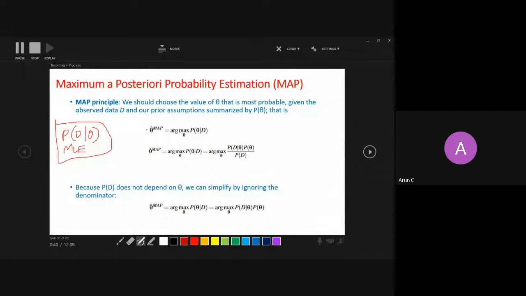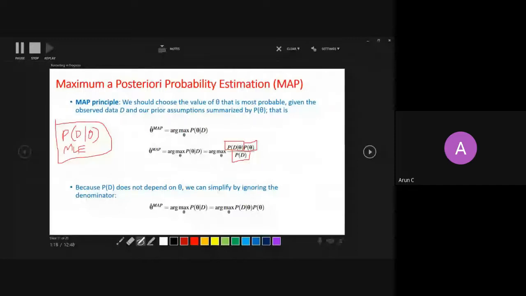Now I will try to implement Bayes' theorem. This probability of data given theta you can see as a likelihood function, and this probability of theta is a prior here. What is your belief about theta, right? And you divide it by the probability of data. So this is nothing but Bayes' theorem. You might have learned it so many times.